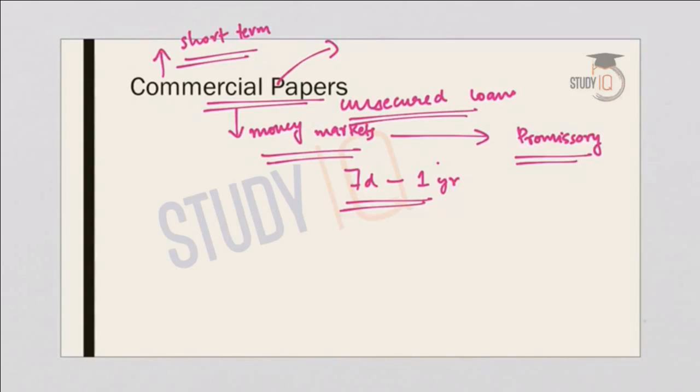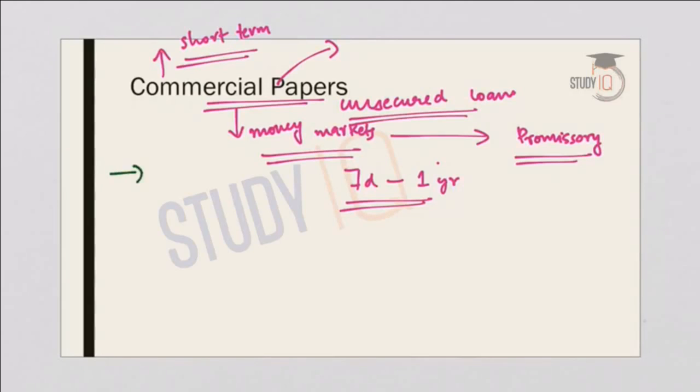And why are commercial papers popular? This is because of surplus liquidity in the market. The short-term borrowing rates in the money market are very low after demonetization. When the liquidity is more, it means there is more money supply in the market, and when there is more money supply, the interest rates will go down. So there are lower interest rates in the market post demonetization, and therefore commercial papers are very popular in the sense that they provide more interest than other investments. So what are the advantages of issuing CPs, or commercial papers?